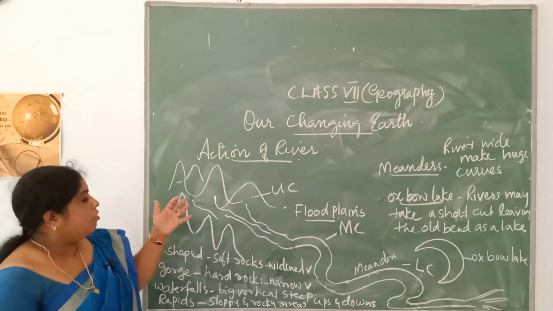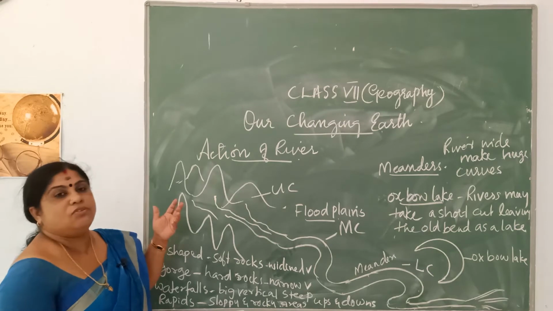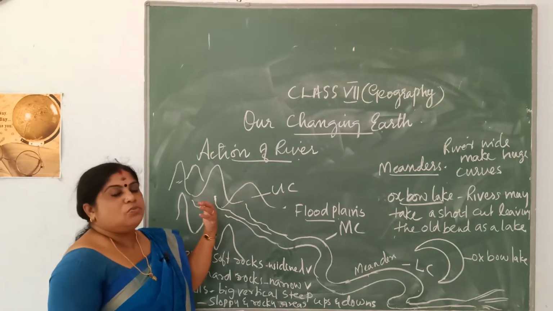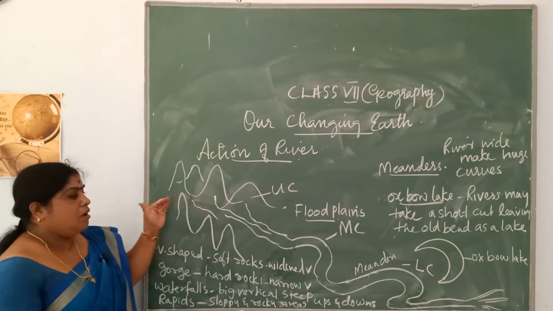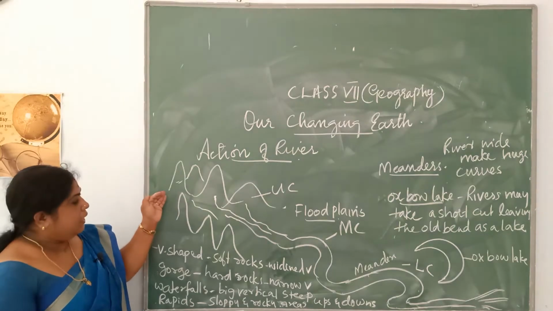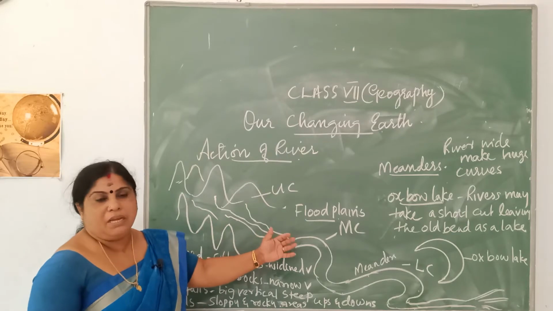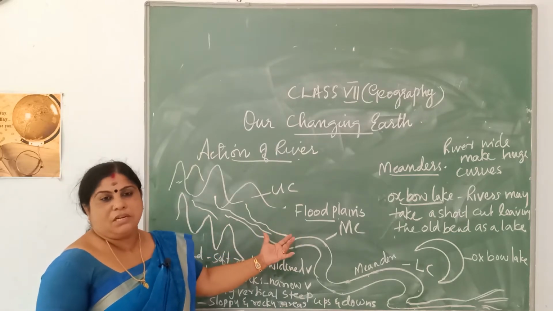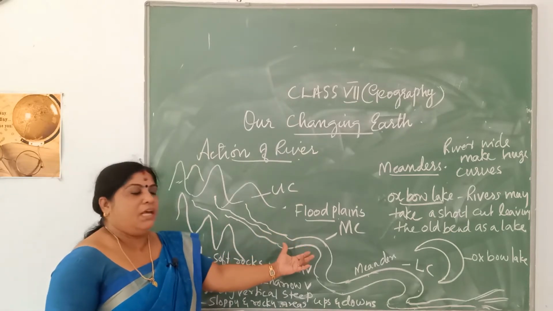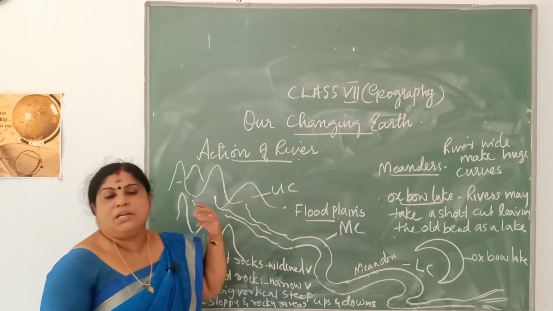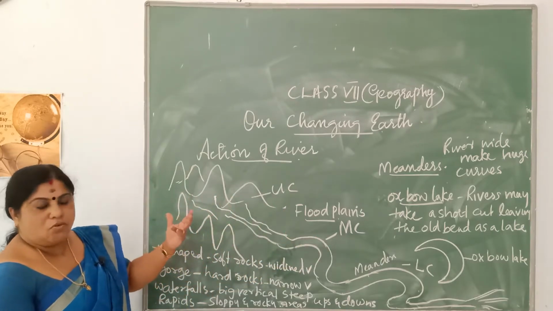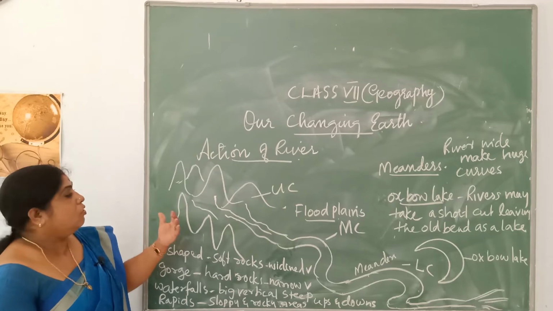I have already explained when I told about erosion that small streams originate in mountains. A river, as it flows forward, becomes bigger and bigger, or many streams join together to form big rivers which empty their water in an ocean or a sea. That is the course of a river that you will study.